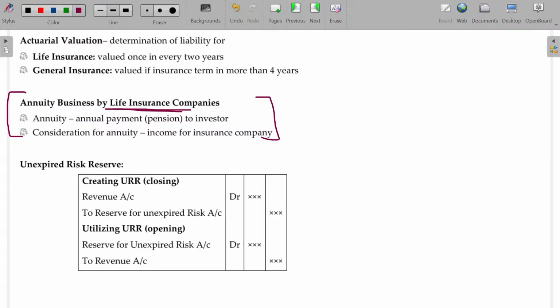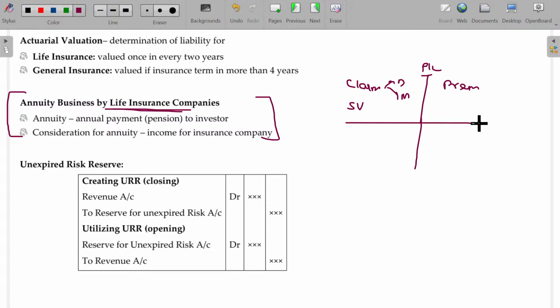In a life insurance company, in their P&L account, they get the premium, they pay the claim by death or maturity, surrender value and all. Apart from that, they get the consideration for annuity, and periodically annuity will be payable, pension. During their working age, they will start depositing a small amount for the annuity, which is called consideration for annuities. It's an income for the life insurance company. After a certain age, from that amount, pension may be released. That is called annuity value.